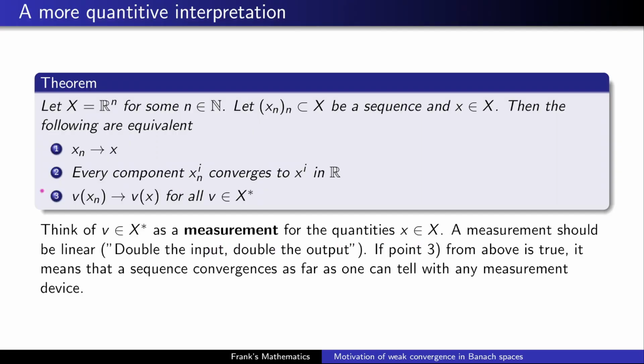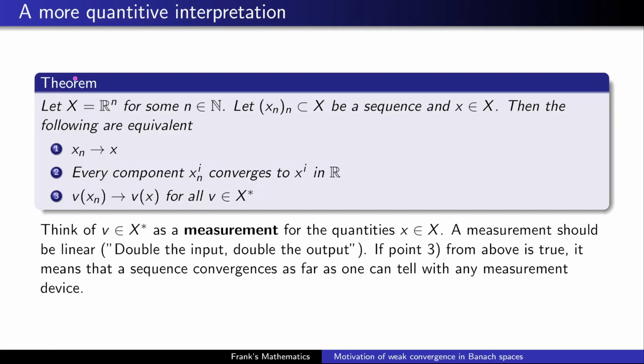And point number 3 says you can put it here in nice words. If point number 3 is true, well, then it means that a sequence converges as far as one can tell with any measurement device, because sometimes it is not possible to access our sequence xn directly, but you can use the measurement devices here.